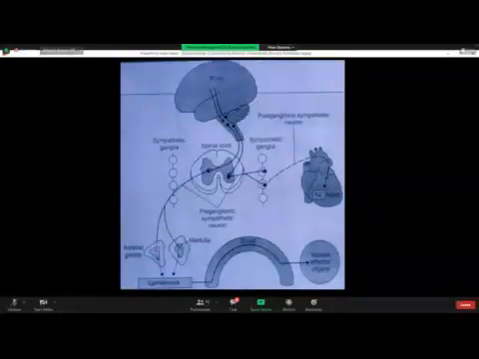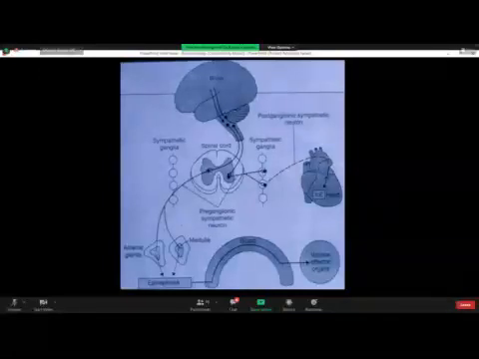Look at the catechol ring. That is the catechol ring, and look at the side, NH2 likha hua hai. So this is NH2. So they have got catechol ring and amine group, NH2 group as a side chain, which are epinephrine or adrenaline and norepinephrine or noradrenaline. And they are derived from a common amino acid precursor called as tyrosine.